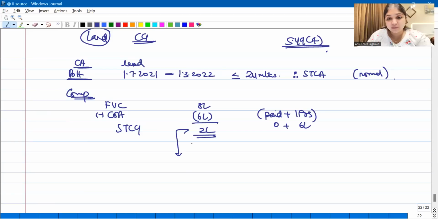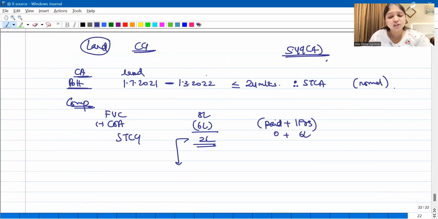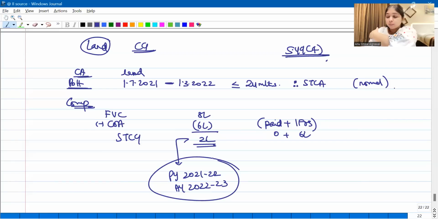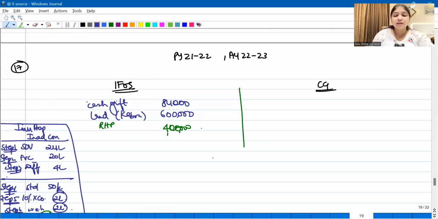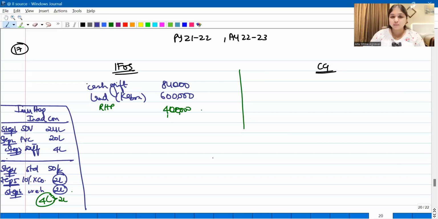Okay, this capital gain will be for which year? When did the transfer happen? The transfer happened in previous year 21-22, that is assessment year 22-23. This is the year in which this STCG is going to be taxed for him. Okay, so this was it about this adjustment regarding the sale of land. Then they've given us just the cost inflation index numbers.